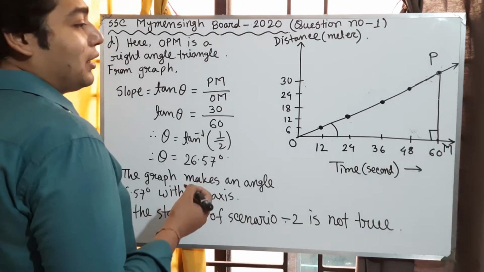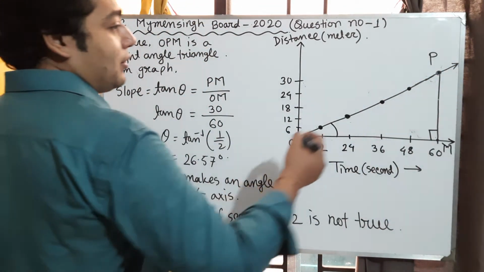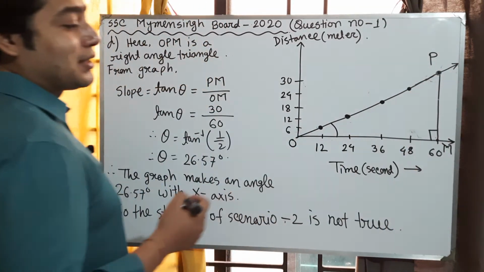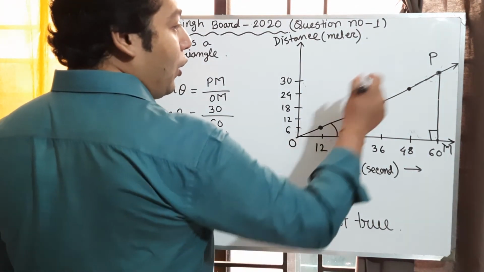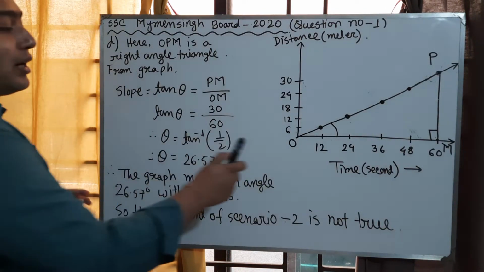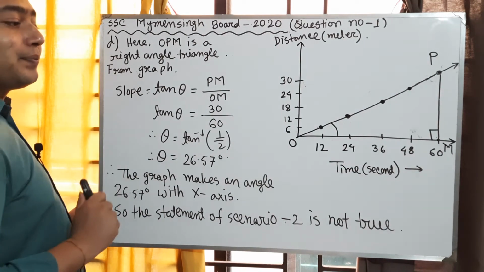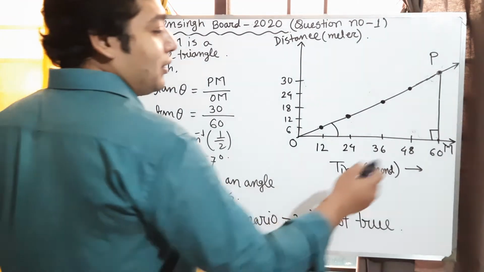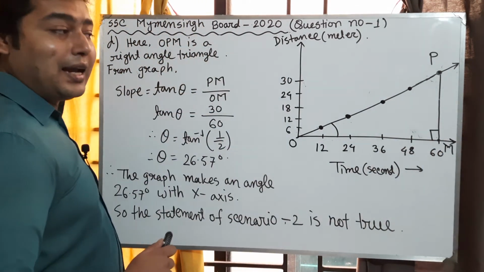Here we will draw a perpendicular line PM to the x-axis. So triangle OPM is our right angle triangle. The angle here is 90 degrees.